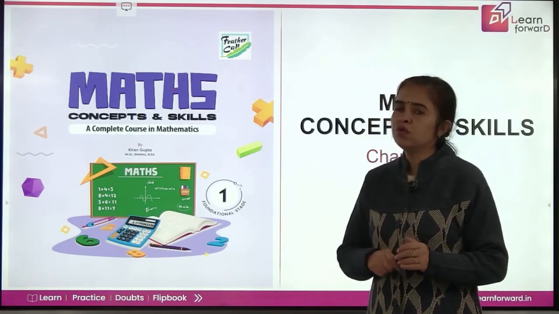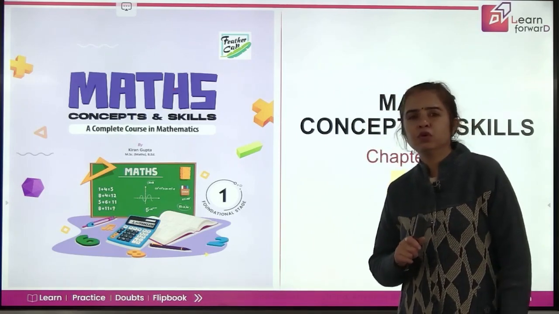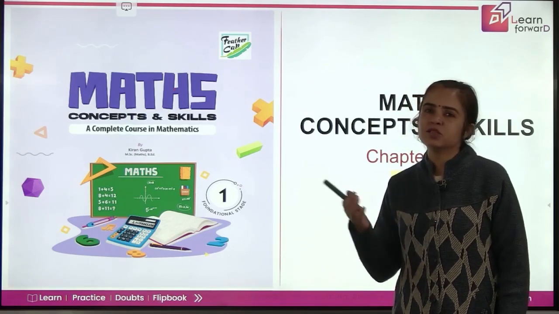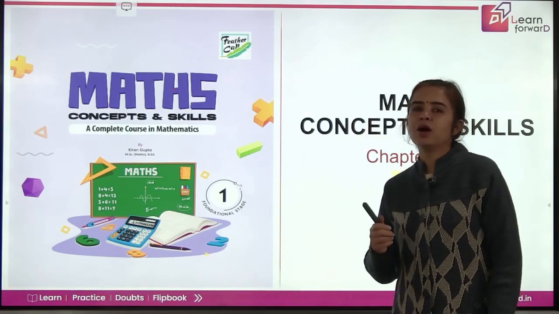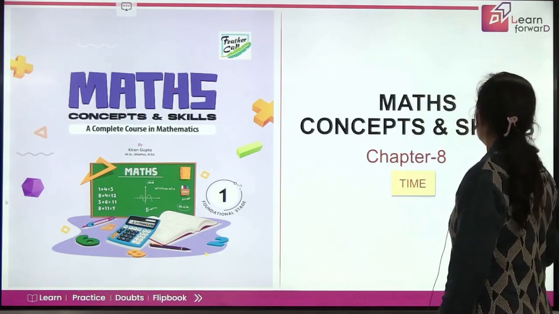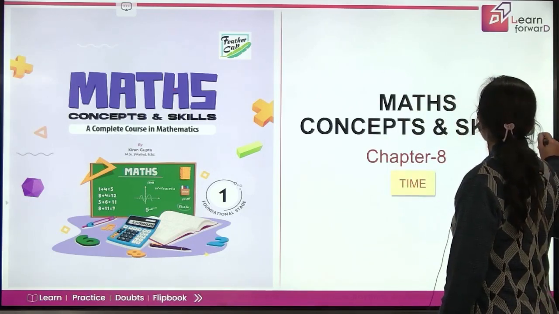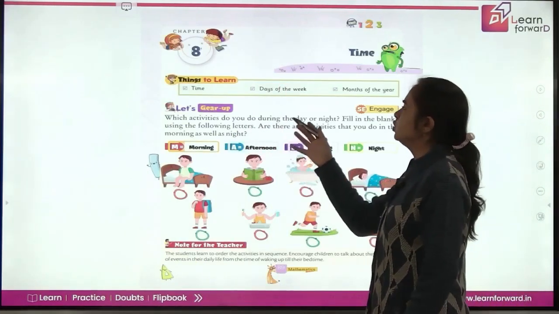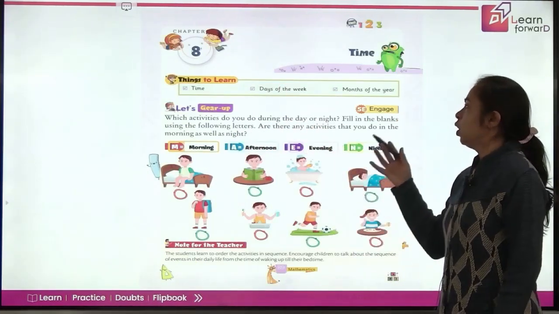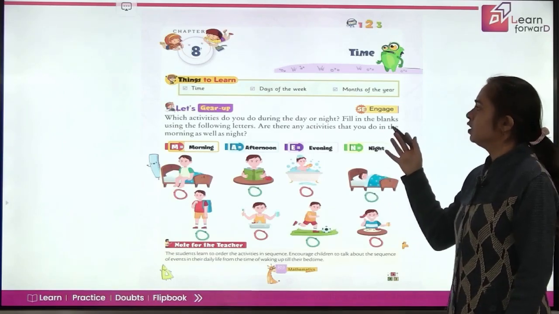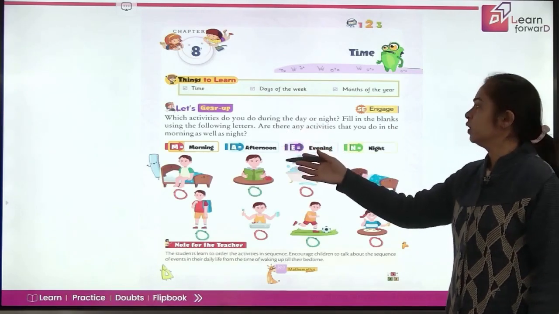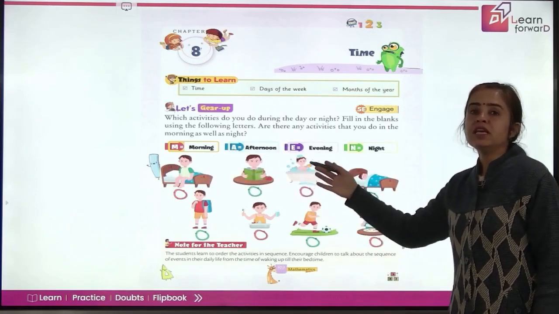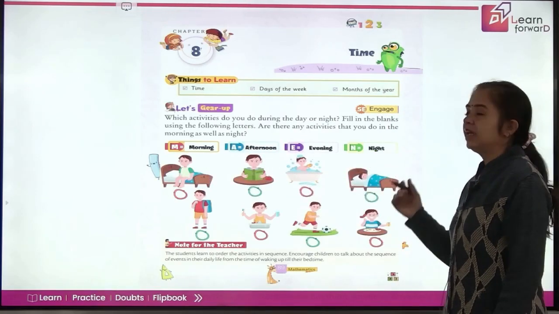And do you want to be independent? Don't want to ask mama for time every next moment? So, let's learn about time today. We'll be starting with the journey here. Which activities do you do during the day or night? You have to fill in the blanks using the following letters: M for morning, A for afternoon, E for evening, and N for night.